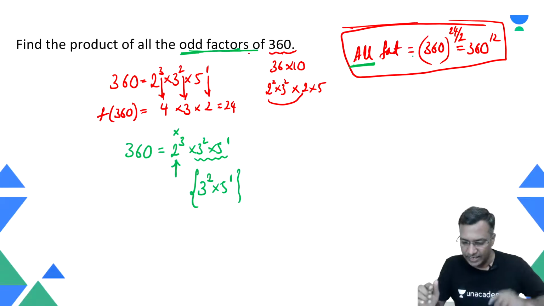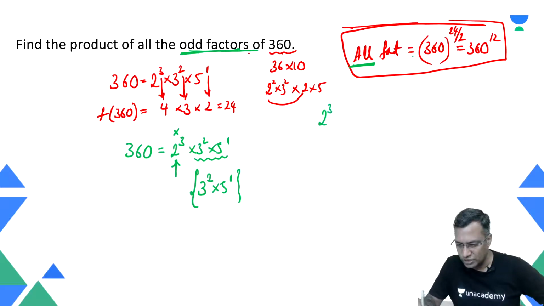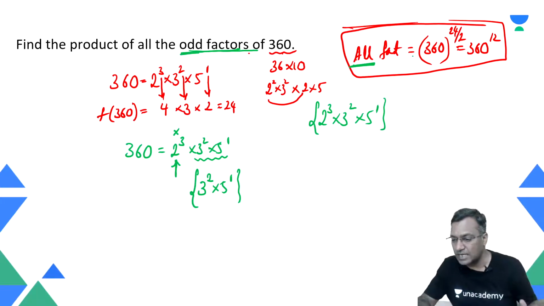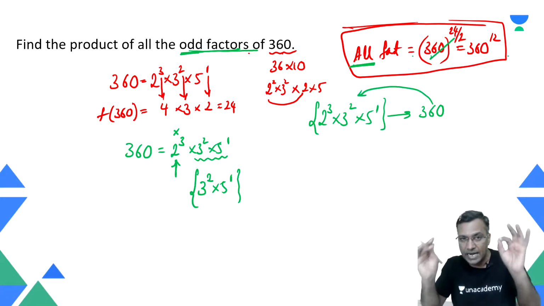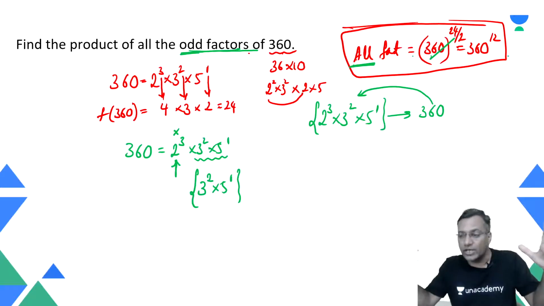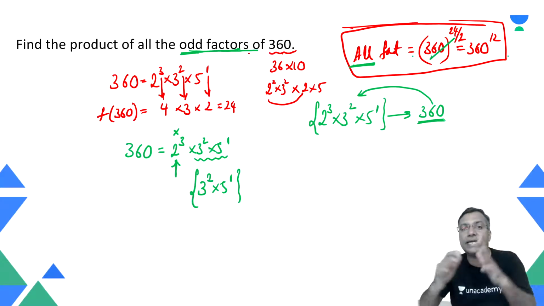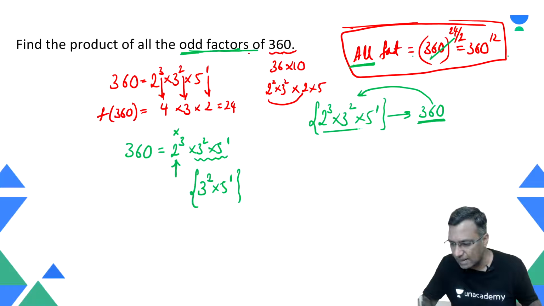Now look at this, the total sample size. Listen to this very carefully. The total sample size is 2 raised to power 3, 3 raised to power 2 into 5 raised to power 1. The base for the total sample size is 360. Total sample size has a base, right? On that base only you will find the total sample size. Base and the sample size go together. The total number, which means the complete number, is 360.